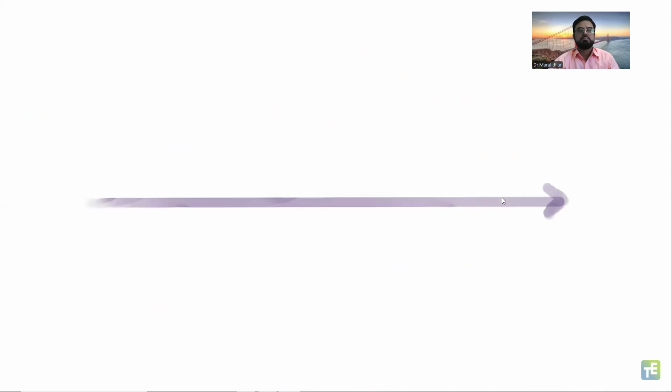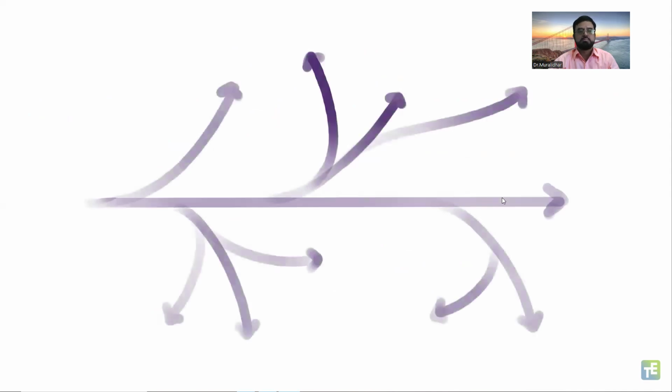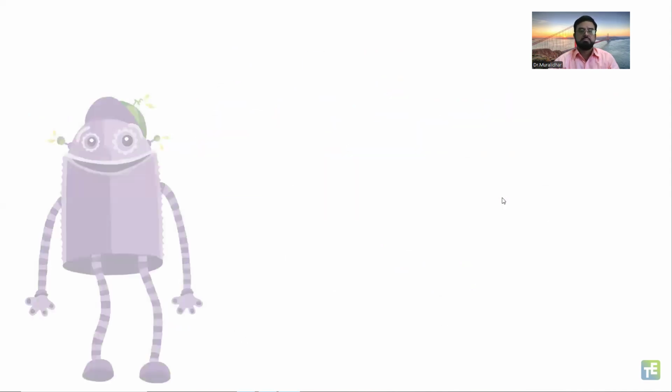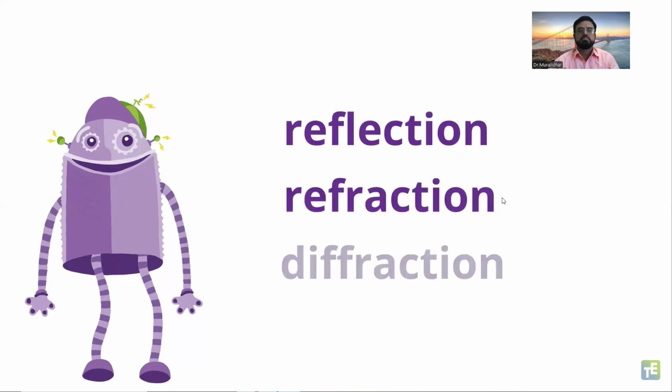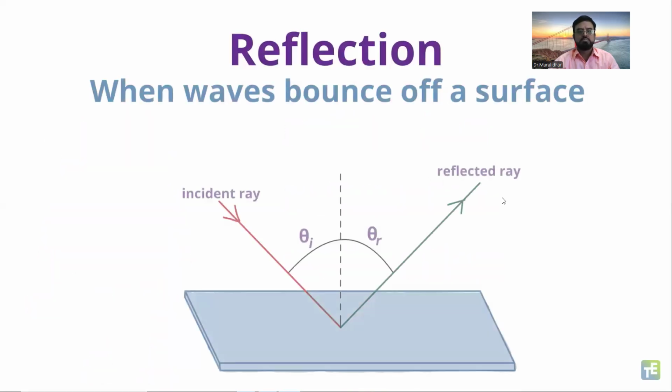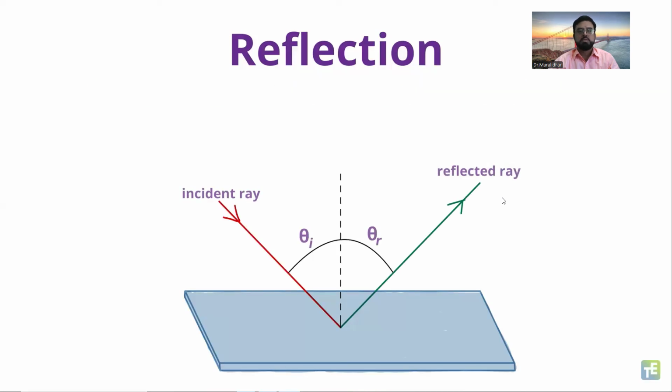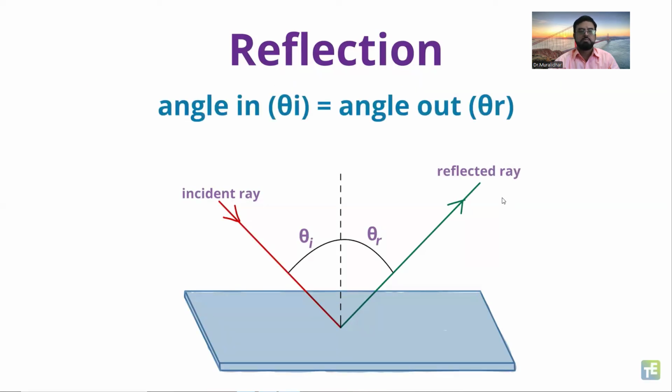Additionally, waves don't only travel in one direction, they can also change direction. There are 3 methods in which a wave can change direction. They can change due to reflection, refraction, and diffraction. Reflection is when waves bounce off a surface. If the surface is flat, the angle at which the wave hits the surface will be the same as the angle that the wave leaves the surface. In other words, the angle in equals the angle out. This is the law of reflection.